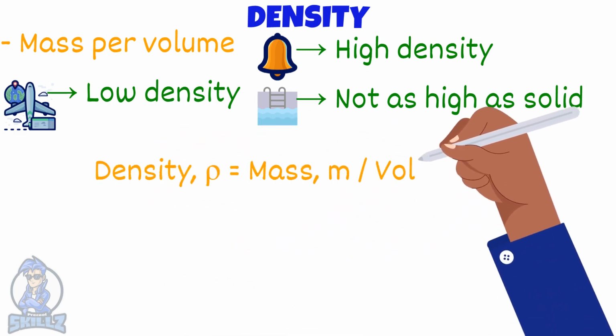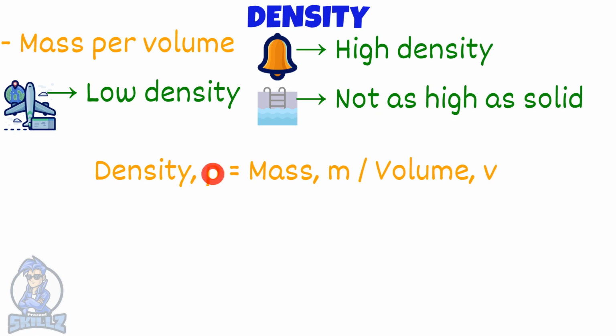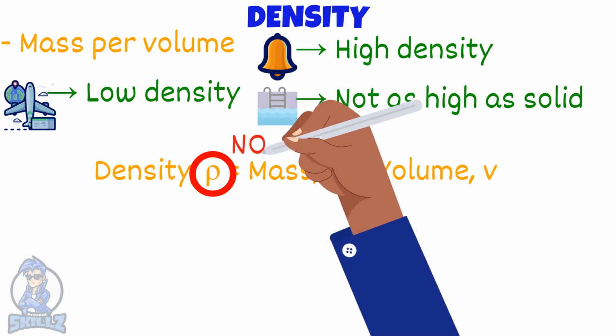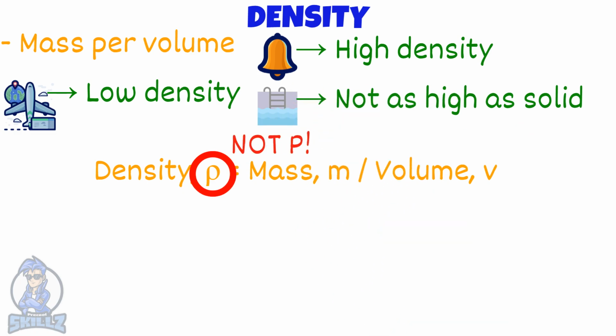Density equals mass over volume. Notice the density symbol in this equation. However much it looks like a P, it is not P. It is a Greek letter which is used to represent density.